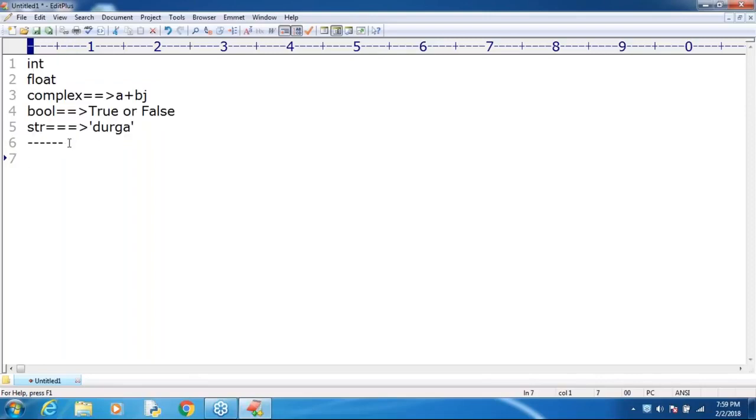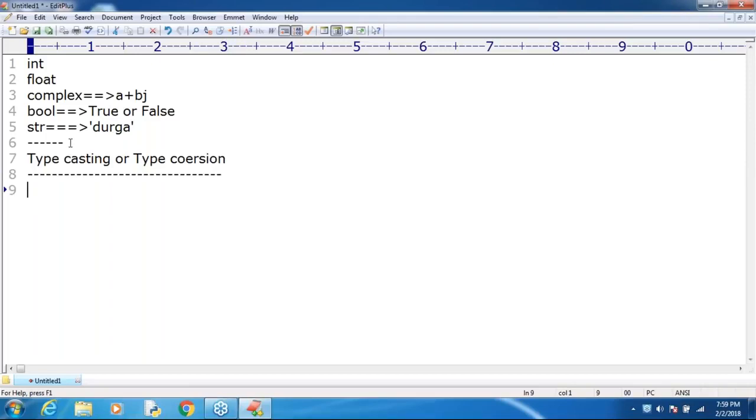Next, we can convert one type to another type. That process is called type casting, or type coercion. Either coercion or casting, both are always the same thing. Now I have to perform type casting.